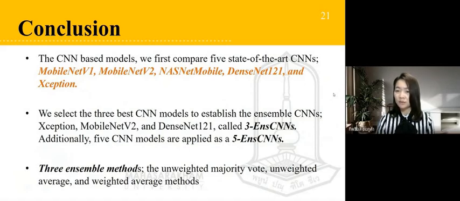Second, we select the 3 best CNN models, Xception, MobileNet V2 and DenseNet 121, called 3 Ensemble CNNs. Additional CNN models are applied for 5 Ensemble CNNs. Finally, 3 ensemble methods are proposed to classify the output of the CNN models.